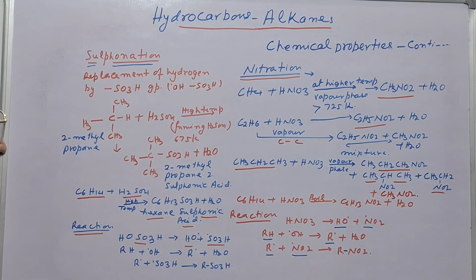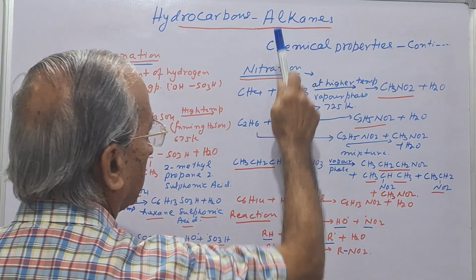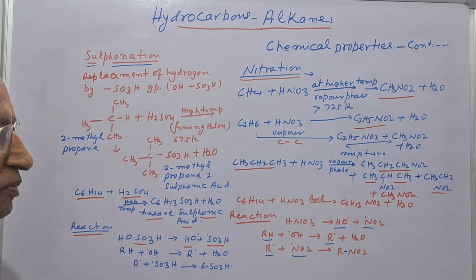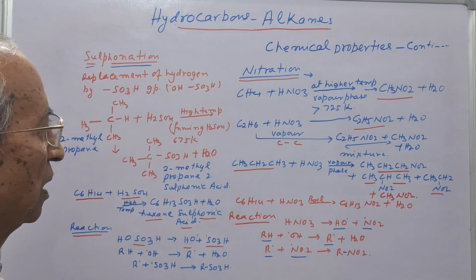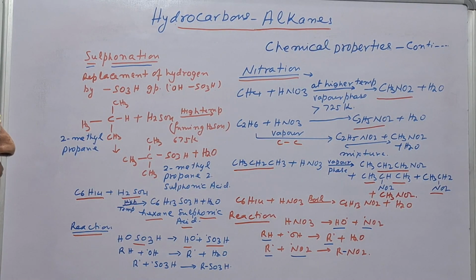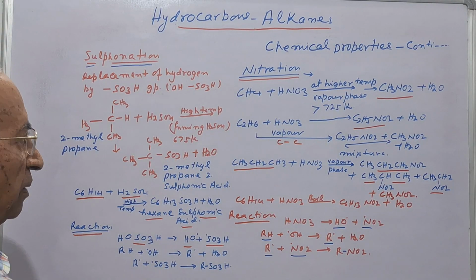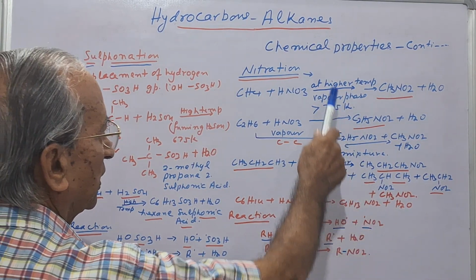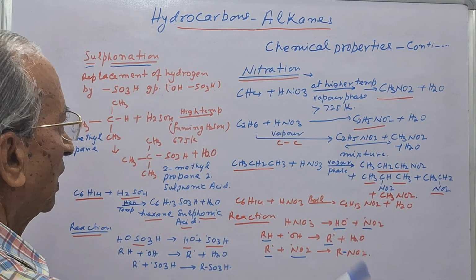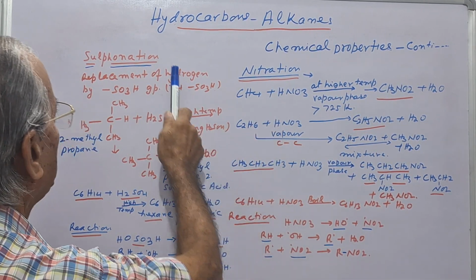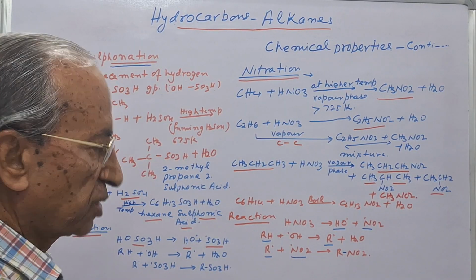In my last video, in chemical properties of the alkanes, I explained to you substitution reactions of the halogens and its mechanism. Today, I will explain to you some more chemical reactions of the alkanes like nitration and sulfonation and its mechanism.